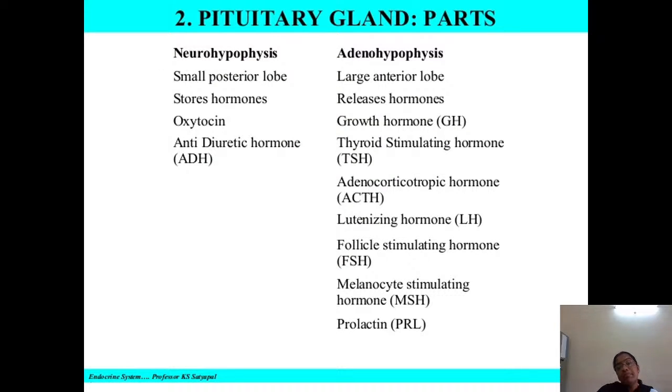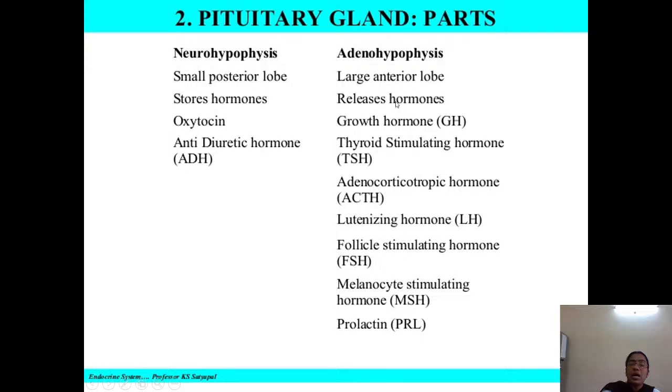Same thing, the differentiating feature between the adenohypophysis and neurohypophysis comes to the top of the lobes. The adenohypophysis is a large anterior lobe. The neurohypophysis is a small lobe, the posterior lobe. Both lobes secrete some hormones.